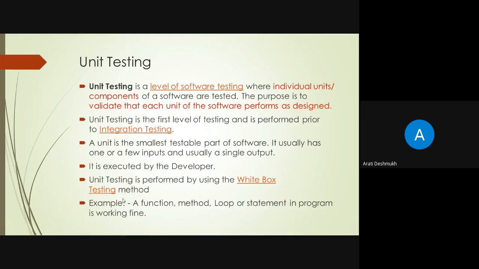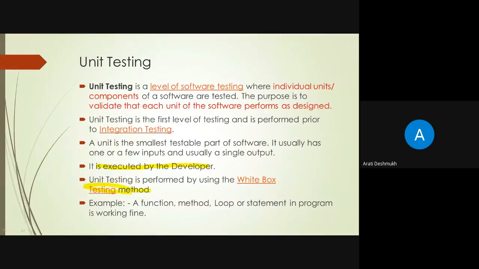Each test examines an individual component that is new or has been modified. It is executed by the developer. This is very important. Unit testing is performed using the white box testing method.